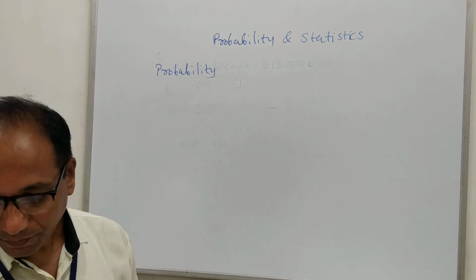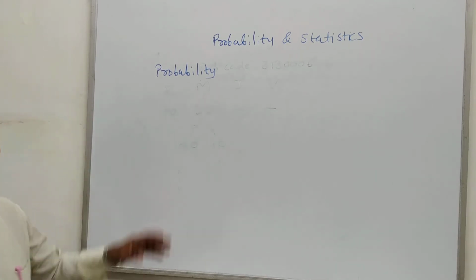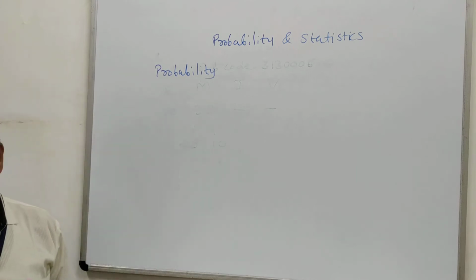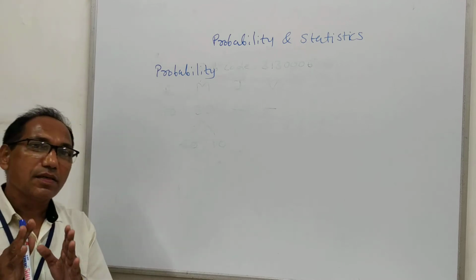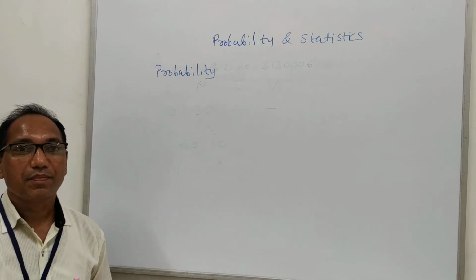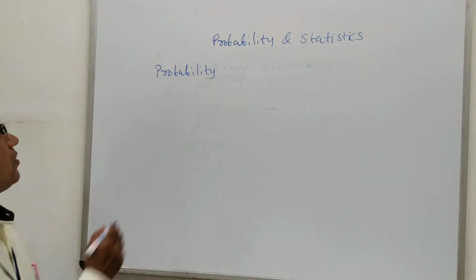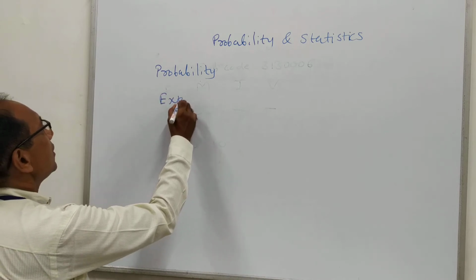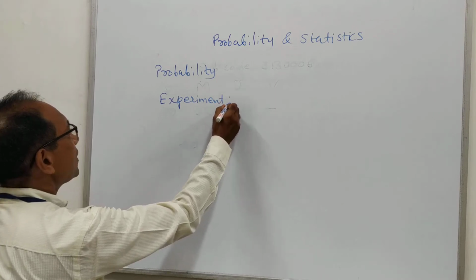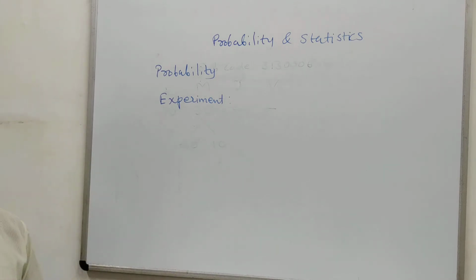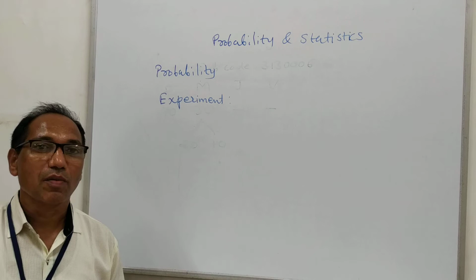Now we will start our chapter with the topic probability. Probability is a very simple thing. It is based on some experiment. An experiment can be held in two ways: a theoretical approach or a practical approach. But in probability, we will mostly rely on the practical approach.